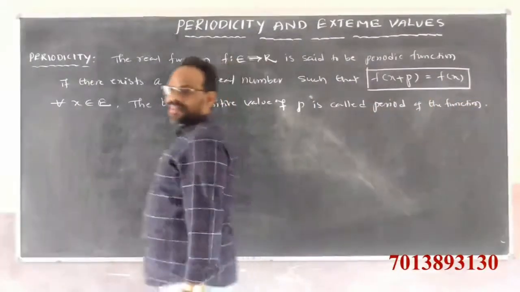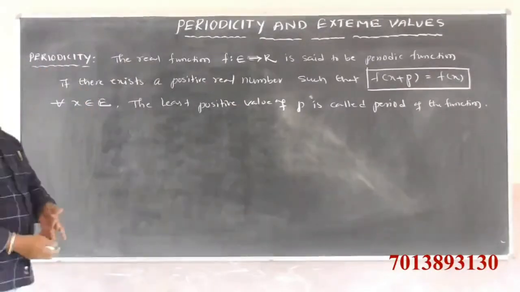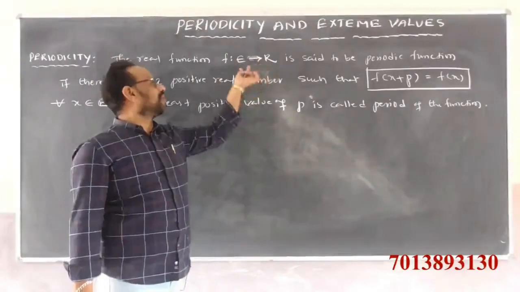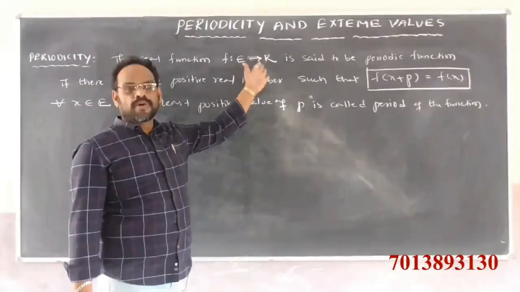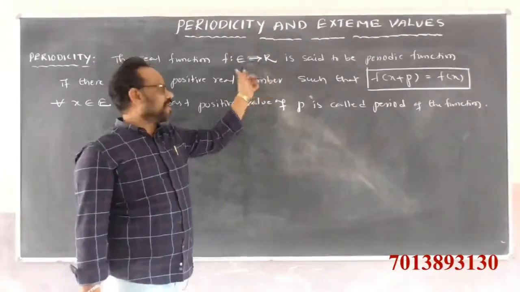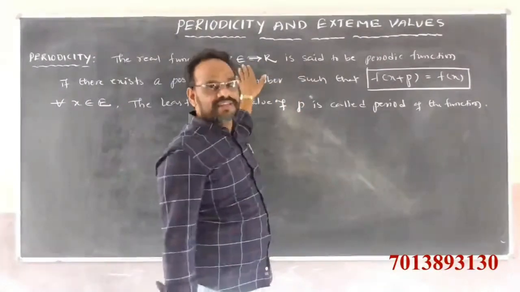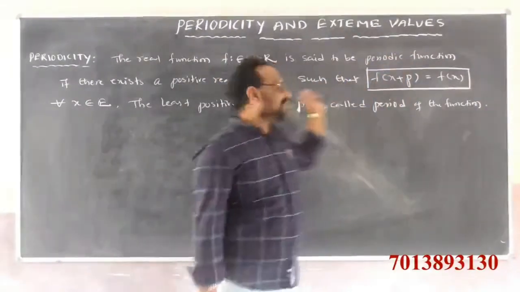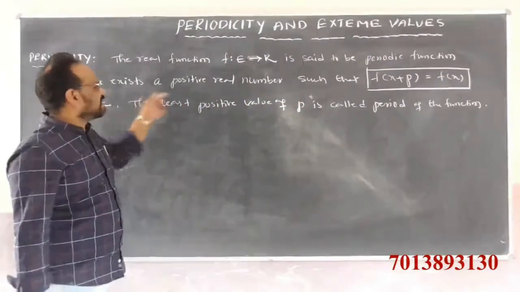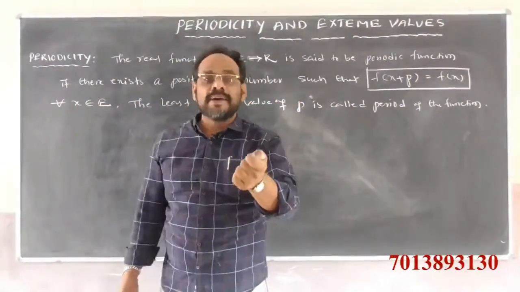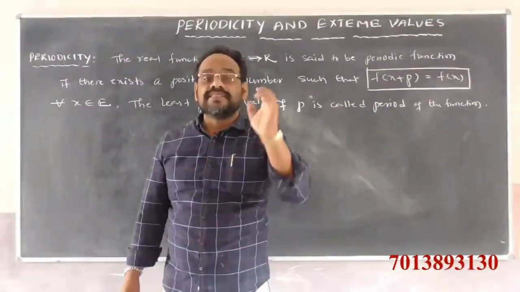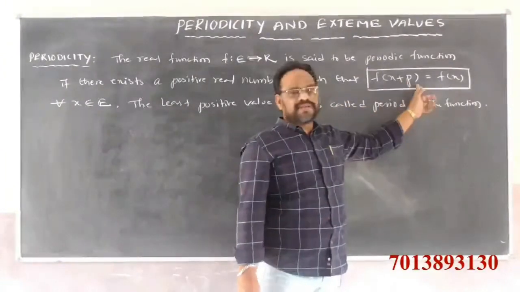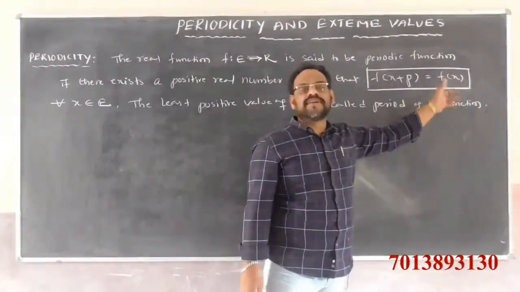Observe here, periodicity or periodic function means the real function f maps E to R. E is the domain and R is the codomain. This function is said to be a periodic function if there exists a positive real number p such that the function satisfies one condition, that is f of x plus p is equal to f of x.